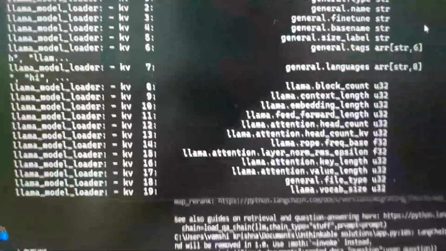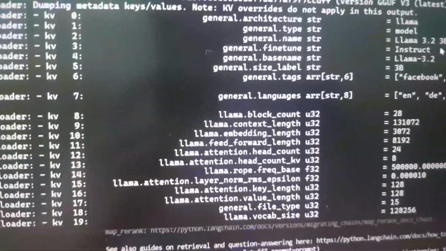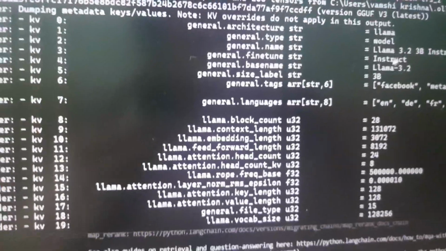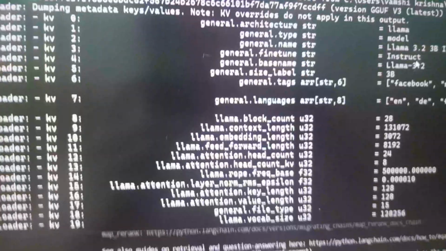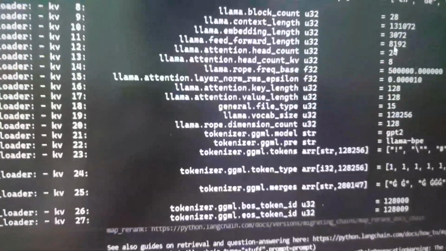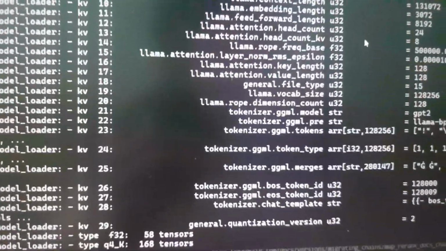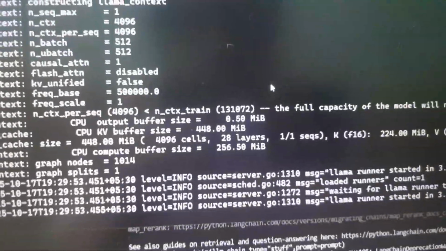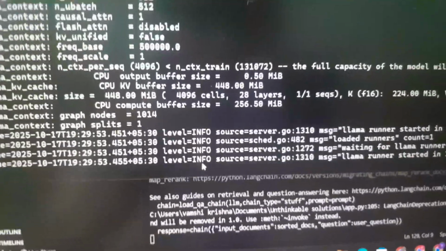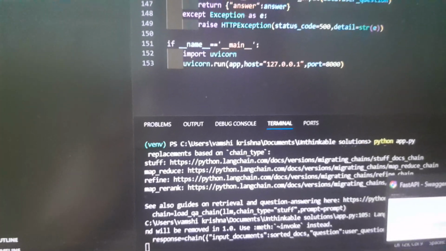So I have called the Llama model. As you could see here, it shows Llama 3.2 3 billion instruct model, which is good for RAG chatbots and which is non-OCR. It only works for text. You could see here the block count, context length, embedding length, and all the other properties. This is a 128K context window model. If a successful API call is done, it shows a 200 OK. So I'm just waiting for it.